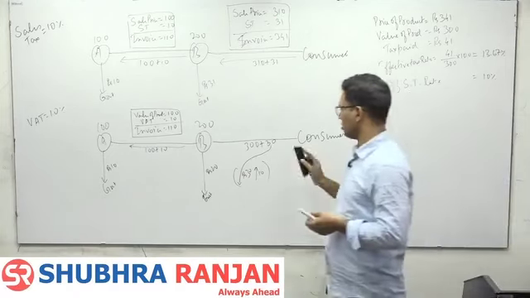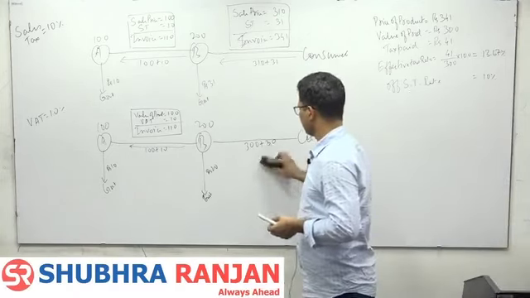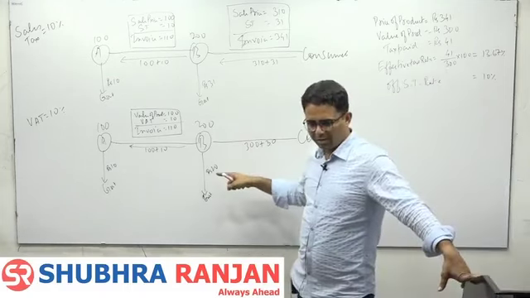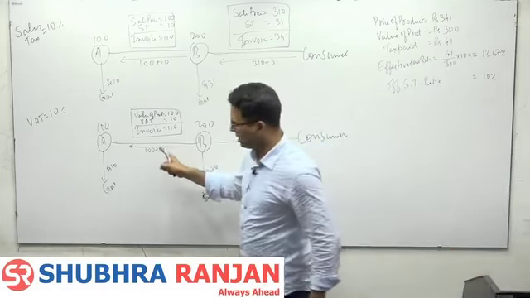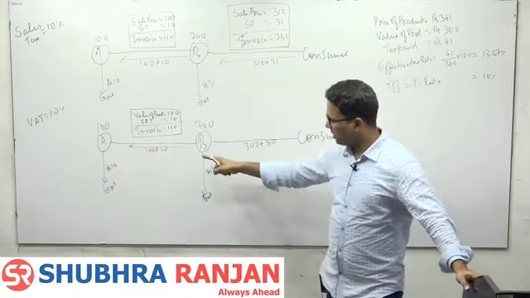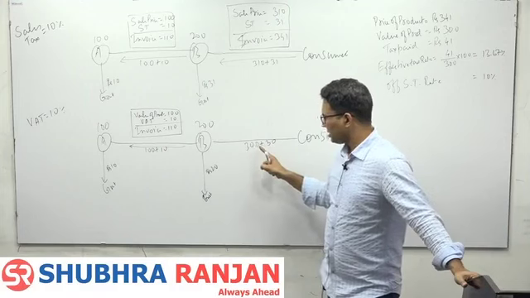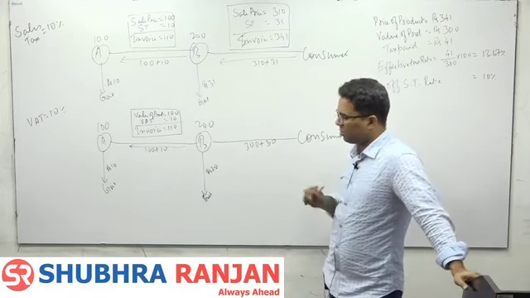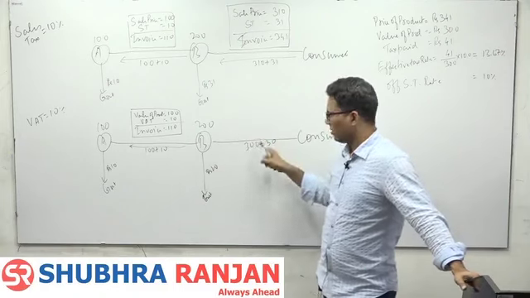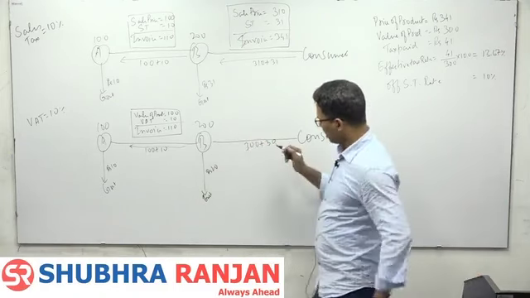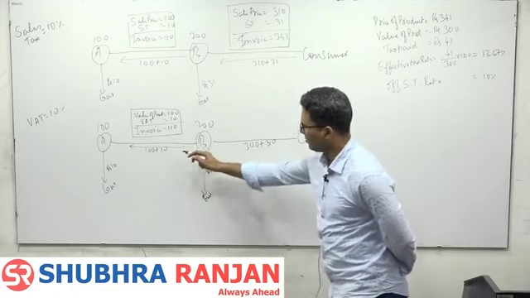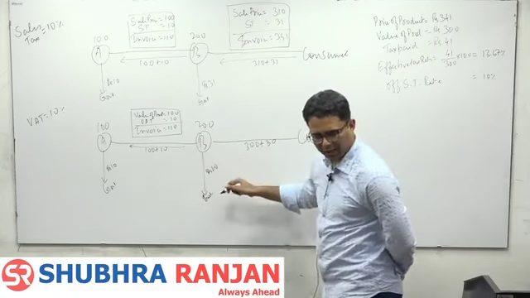Let me repeat it, जो लोग नहीं ध्यान से सुने. B had to pay 20. B has already paid 10 which A has deposited. So B will charge 300 plus 30 from the consumer because B knows that he has to pay to the government only rupees 20. Now this 30 rupees tax which B charged from consumer, because he has paid 10 rupees tax to A, 20 rupees he has to deposit.